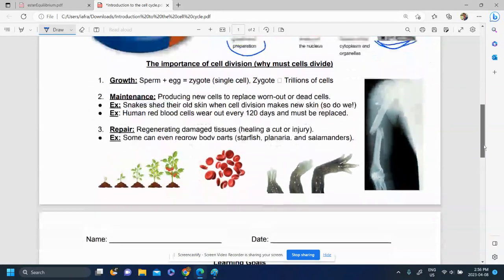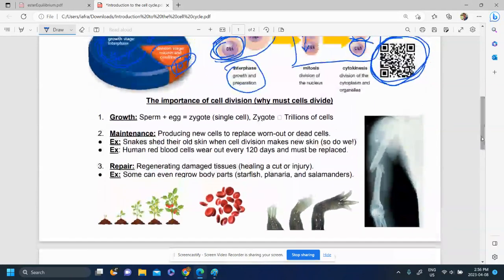So what's the whole point of this cell division stuff? Why do we care about it? Well, as you can probably tell, growth is one important aspect of it, right? You have sperm and egg. They make the zygote, one single cell. That zygote becomes trillions of cells. You grow. A seed starts off as a seed and eventually becomes a larger plant. Growth. That's one important aspect of why cells need to divide.